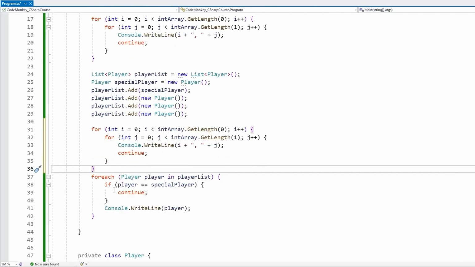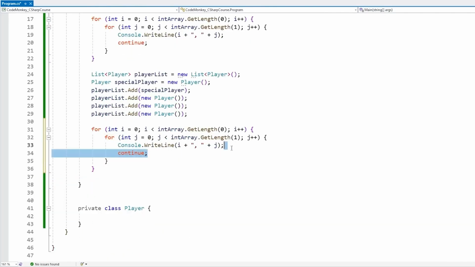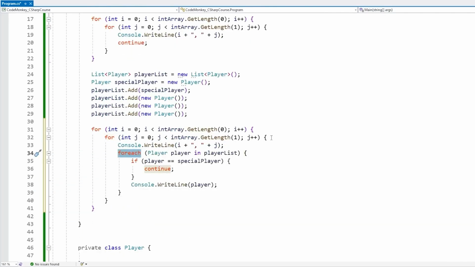So for example, over here we can have a for inside another for, and then inside both these fors we've got our for each, so this perfectly works. Or we could replace this with a while or a do while, so literally anything works. So as you can see, nested loops can be really useful, especially when cycling through multidimensional arrays.